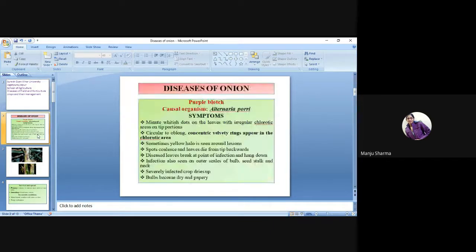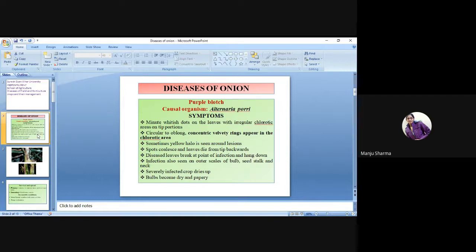So today we will discuss the diseases of onion. First disease is the purple blotch. Causal organism is Alternaria porri. So, what are the symptoms of the disease?